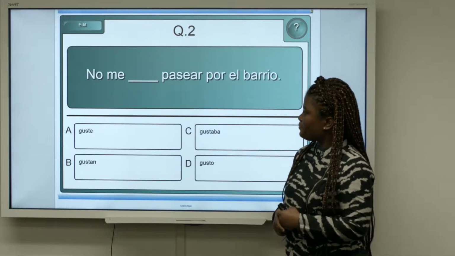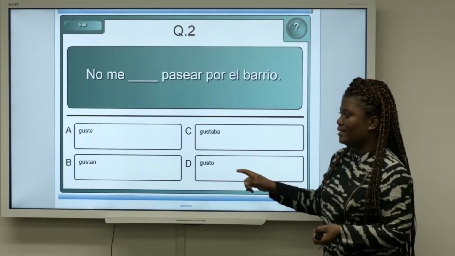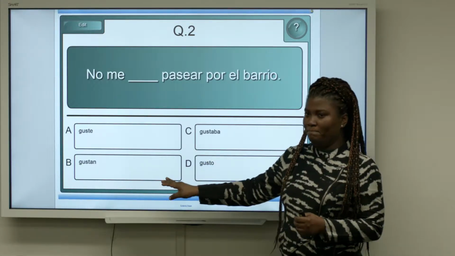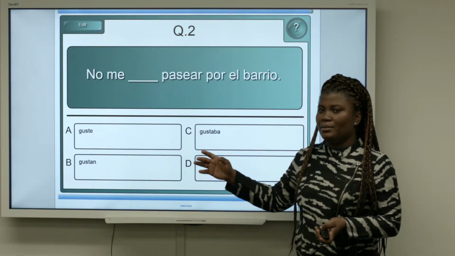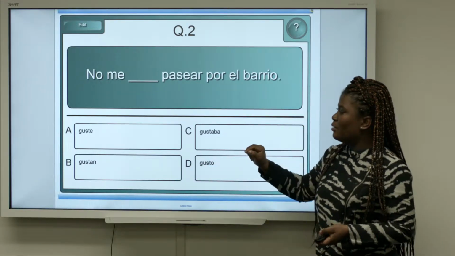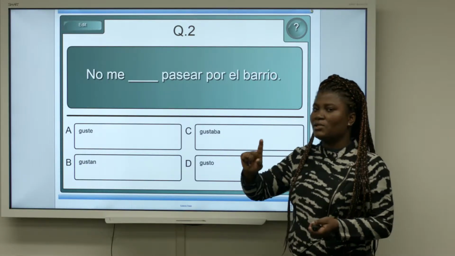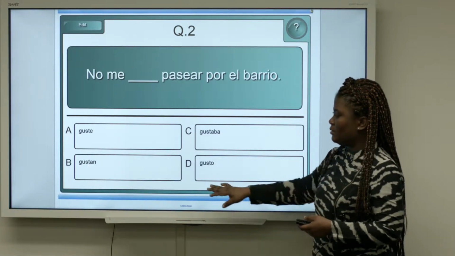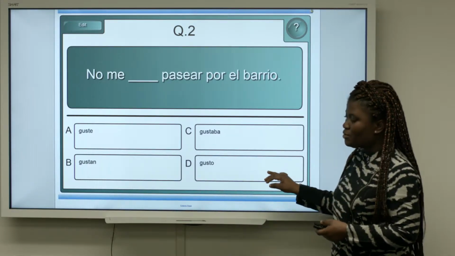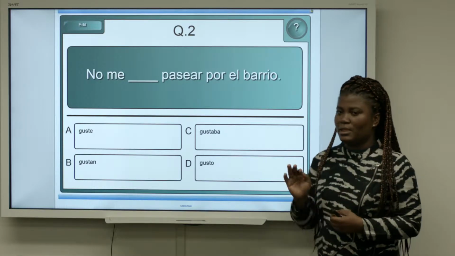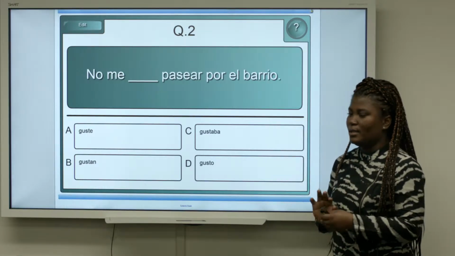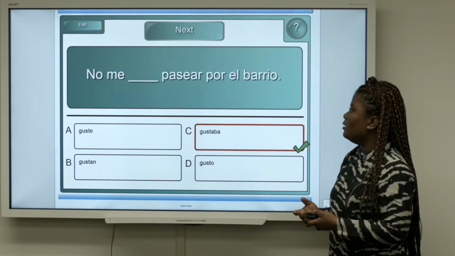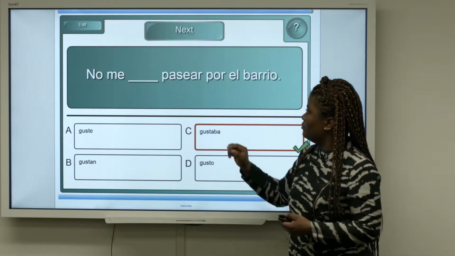Okay, so no me guste, that's the subjunctive, it's wrong. No me gustan, that's the indicative, and it's even in the plural, so it's wrong because the action here is just a singular action, pasear, and it's not a plural object. So that's also wrong. Gusto is wrong because gustar is not conjugated with o, as, no. So it's totally wrong. The correct answer is C. No me gustaba pasear por el barrio.